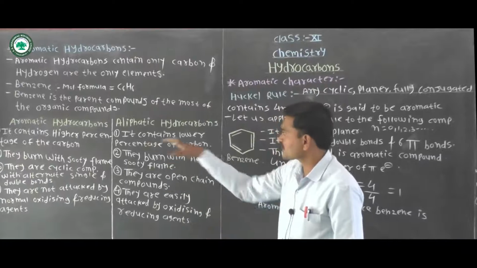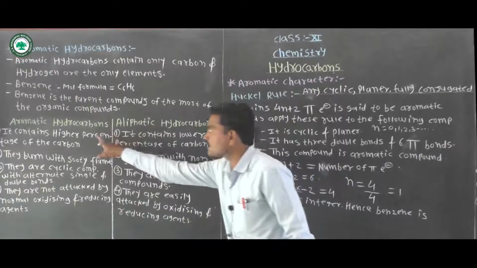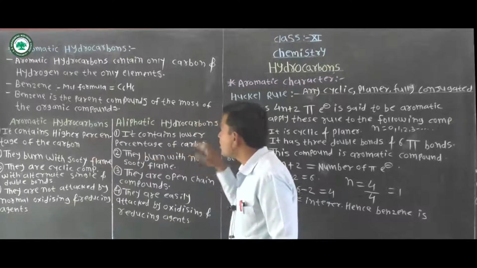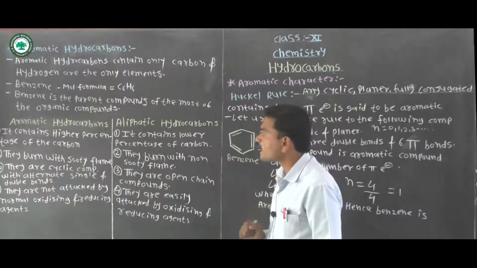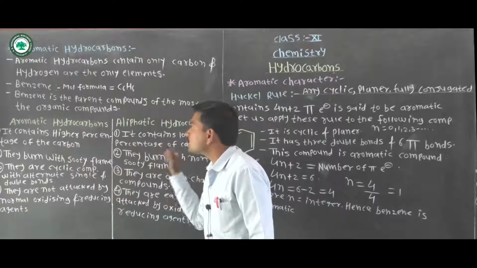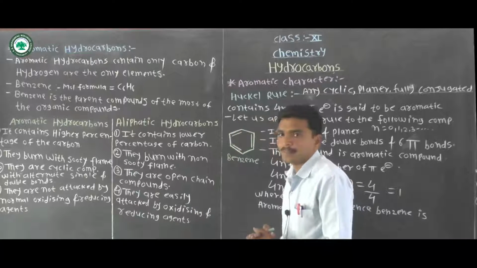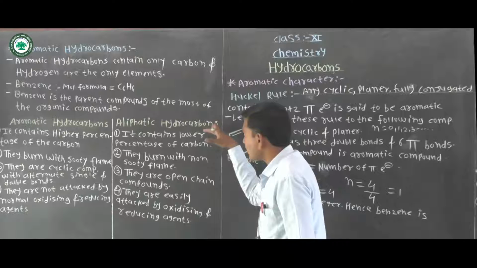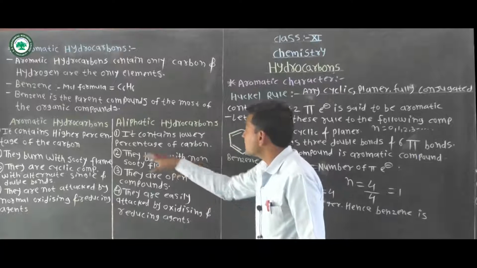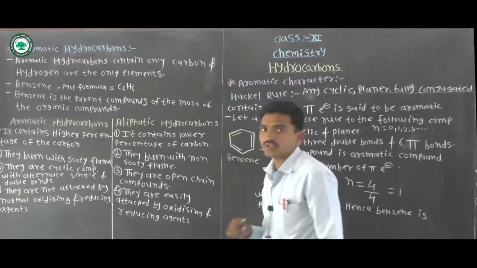First point is percentage of carbon: aromatic has a higher percentage, aliphatic has a lower percentage. Second point is that aromatic compounds burn with a sooty flame, and aliphatic compounds burn with a non-sooty flame.